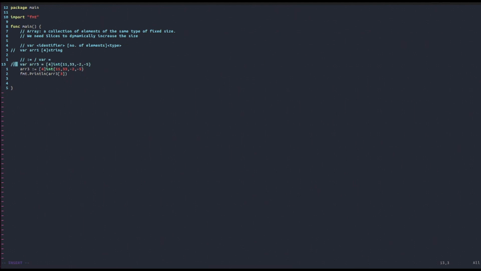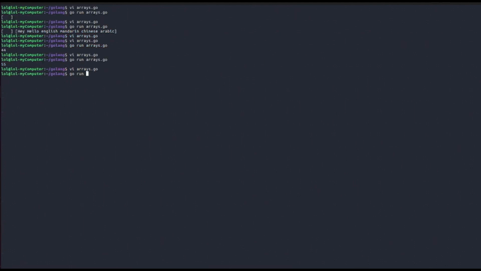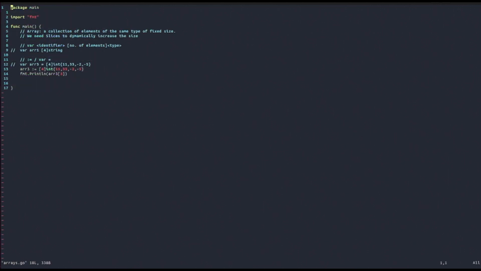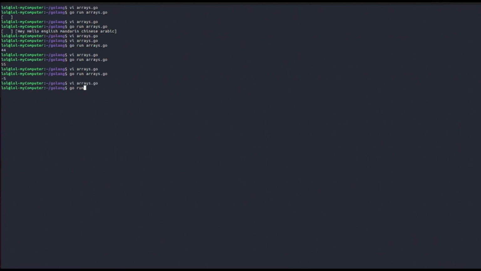For example, if you try to comment this out and just leave the other one, then if you run it, we get -5 in this case because we printed out the element at array position 3, which is the 4th element. And again, if on the other hand we remove the comment here and place it on the other line, we see that it still works. So we can also define an array in this way.